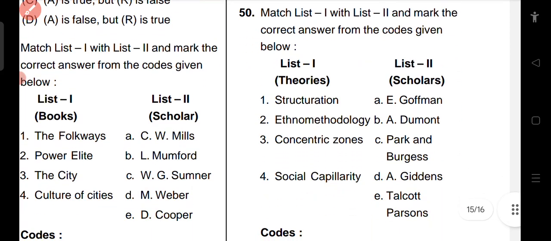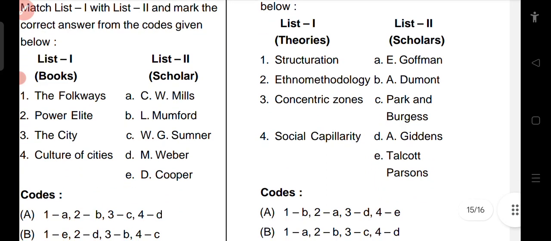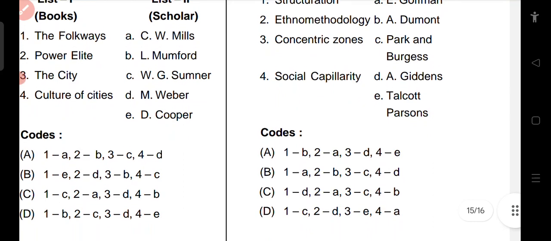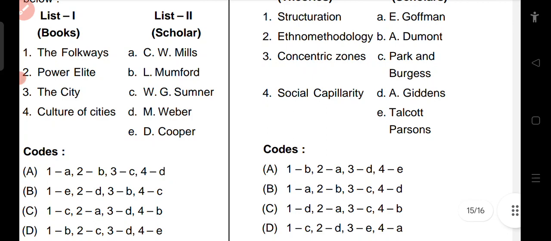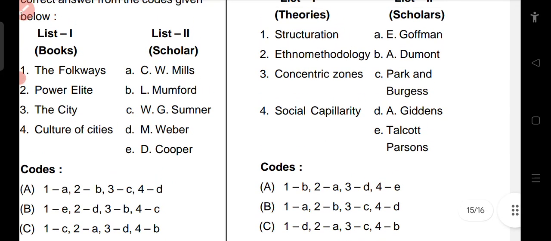Question number 55. We have to match theories with their scholars. Structuration, ethnomethodology, concentric zones, social capillarity. Erving Goffman, Arsene Dumont, Park and Burgess, and Giddens. Structuration theory is given by Anthony Giddens, 1 is equal to D, which comes in option C only. Ethnomethodology is by Harold Garfinkel, but there is a twist in this question.